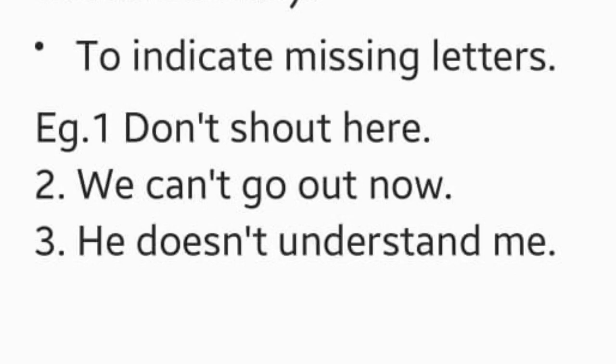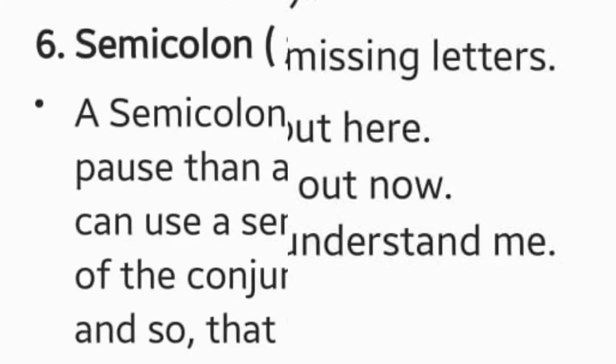So we can say don't shout here. Second, we can't go out now. Here also, rather than using cannot, I have used can't. Okay. And third one, he doesn't understand me. So, rather than saying he does not understand me, I can use it this way. He doesn't understand me. I hope these are clear to you all. Now, let's move to the other one.